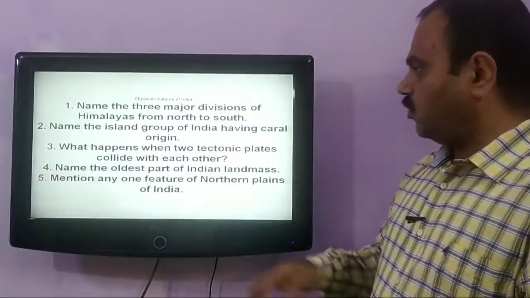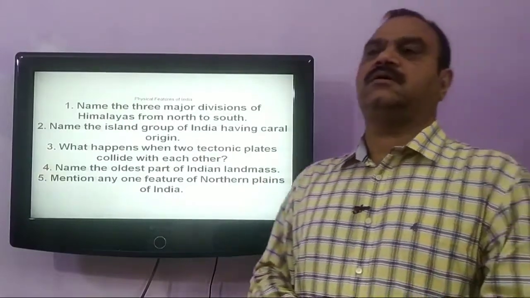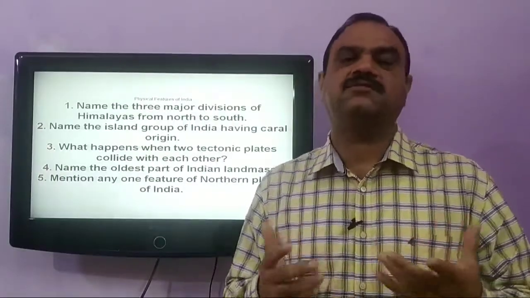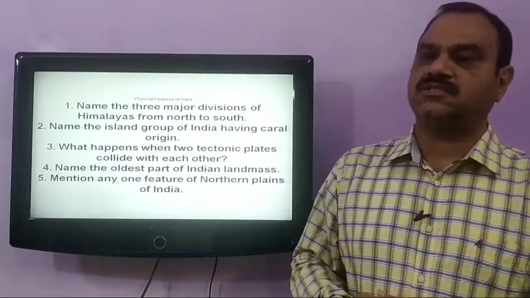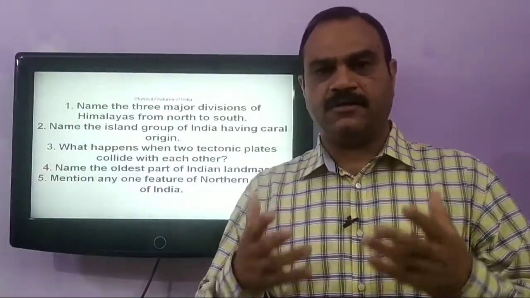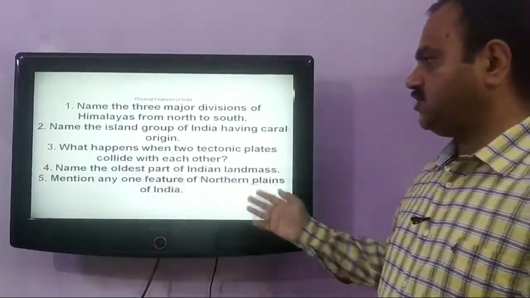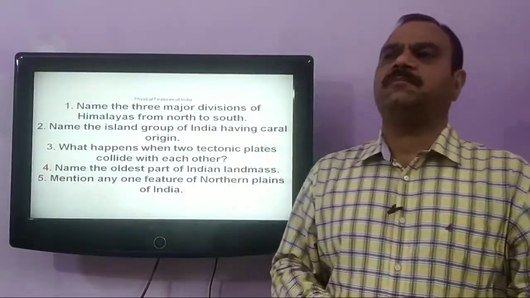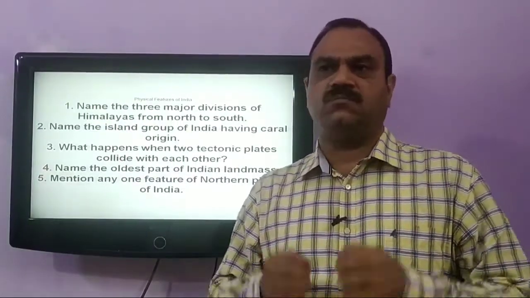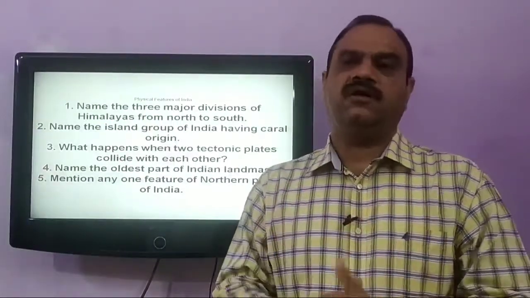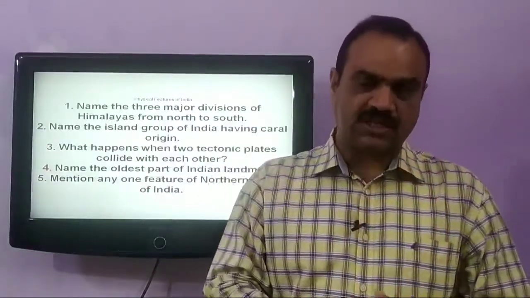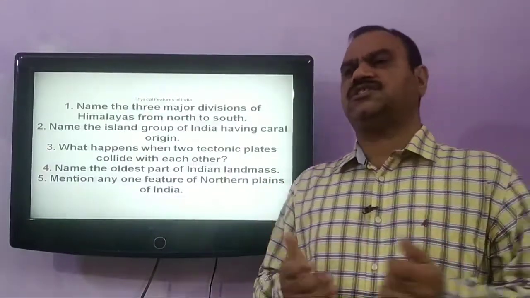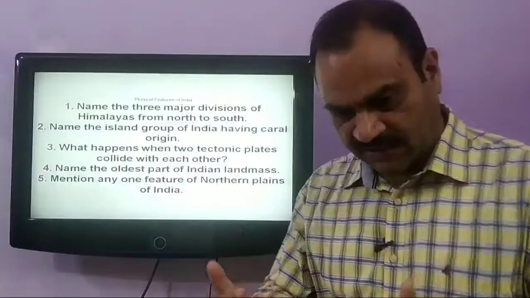Our next question is, name the oldest part of Indian landmass. The oldest part of Indian landmass is the Deccan Plateau or the Peninsular Plateau, which is considered the storehouse of Indian minerals. Next question is, mention any one feature of northern plain of India. The northern plain of India consists of the most fertile alluvial soil, which is drained by rivers and accumulated on these plains. So these plains are made of very rich sediments which were brought by the river system.